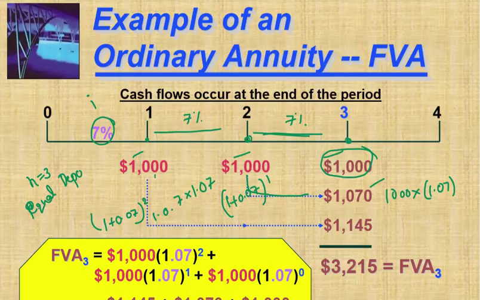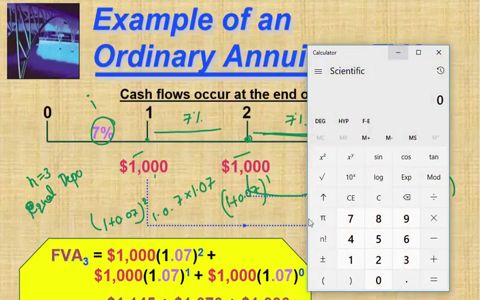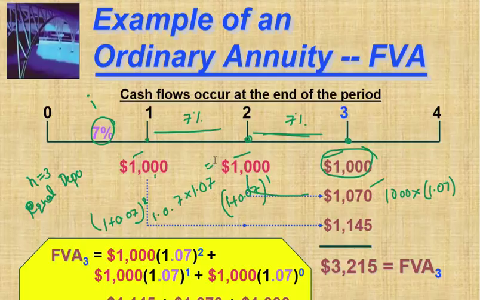So what will be your answer? If you calculate, you can also do it like this. 1.07, you take this to the power 2, then 1.1449.